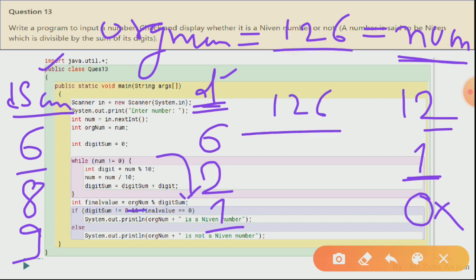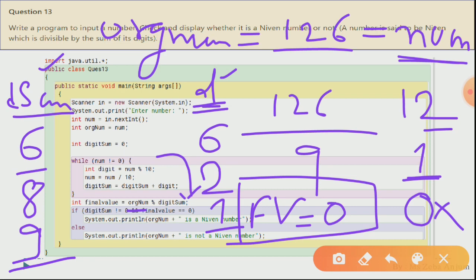Now this final value will be calculated: your original num, that is your 126, should be divisible by the digit sum, that is your 9. It is completely divisible, hence we are going to get 0 as our final value.